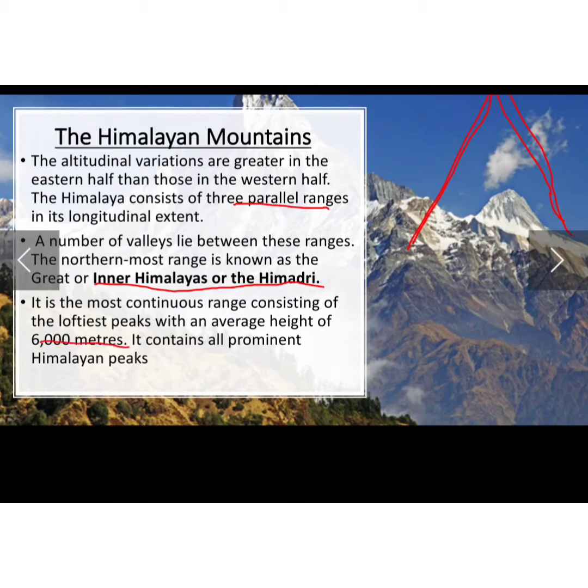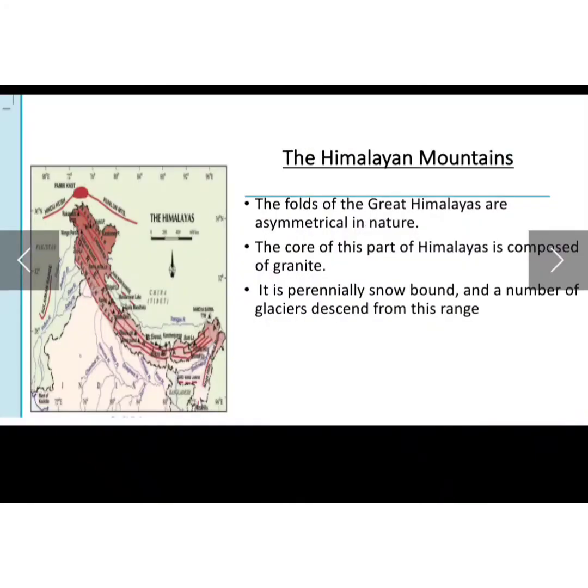So the average height of the Himadri is 6000 meters, plus it contains all the prominent peaks of the Himalaya. Prominent means the most important peaks of the Himalayas are there in the Inner Himalaya, or the Himadri. Next, the folds of the Great Himalayas are asymmetrical in nature, meaning they are not symmetrical.